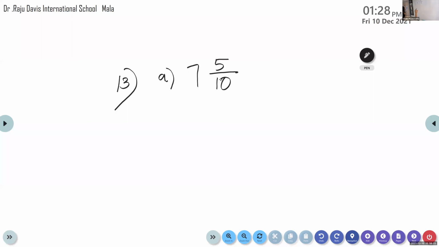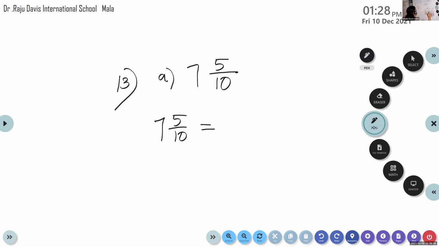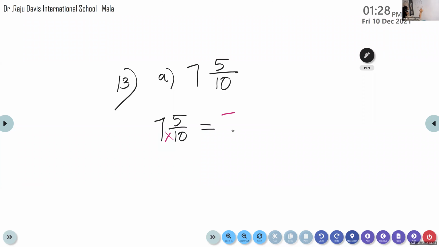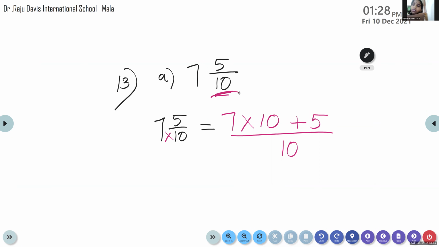Okay, so children, what do we have to do? 7 and 5 by 10. You have to multiply the whole number 7 and the denominator 10. Then what we have to do? Add the numerator 5. Then 75 by 10, the denominator 10 we will write.